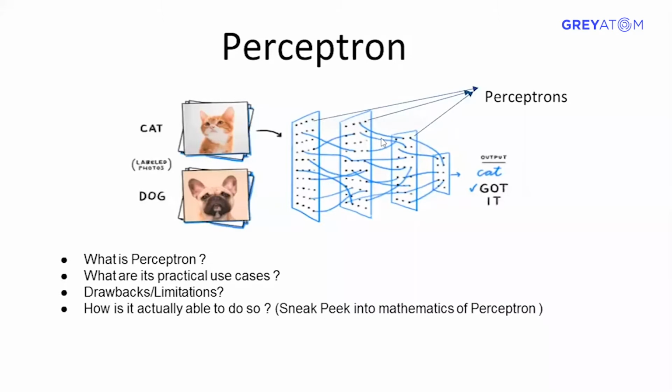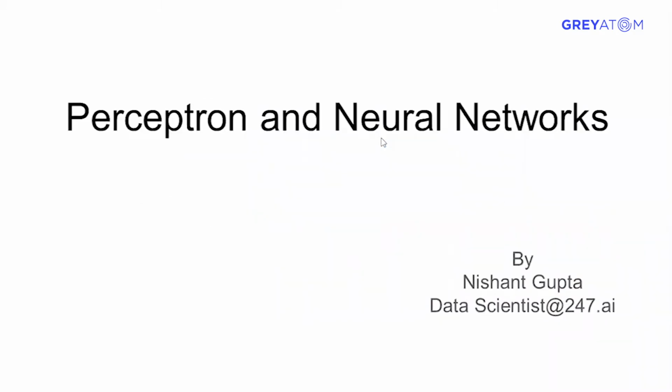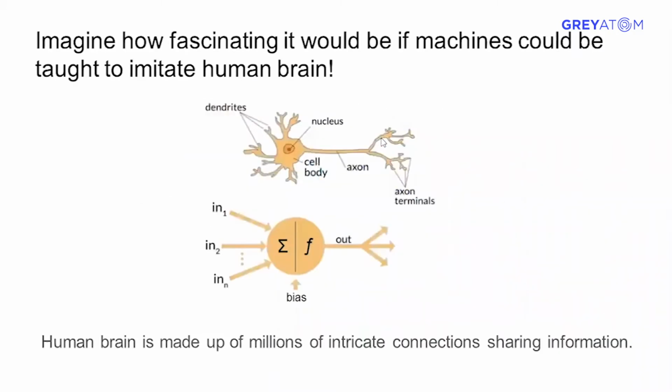Just like in our brain, there are a lot of neurons interconnected to each other. In a similar way, a neural network has a lot of perceptrons interconnected to each other, and every perceptron is called a neuron. So a neural network is the same as how our brain functions.